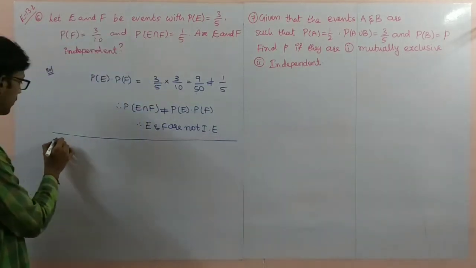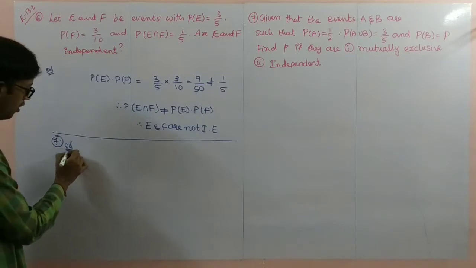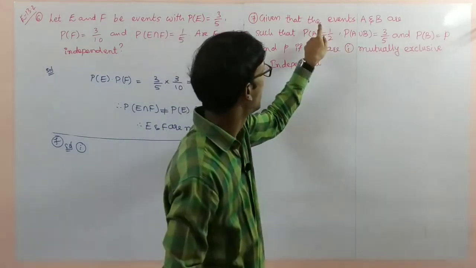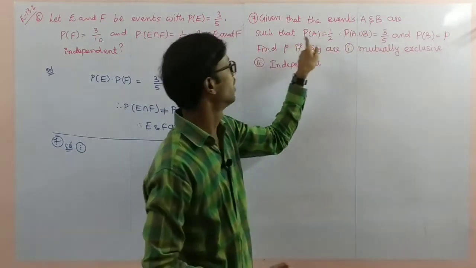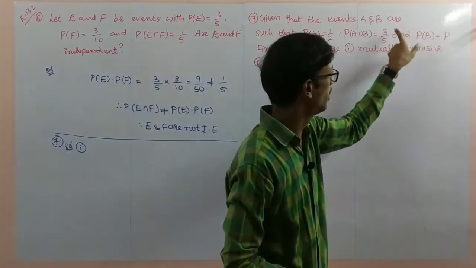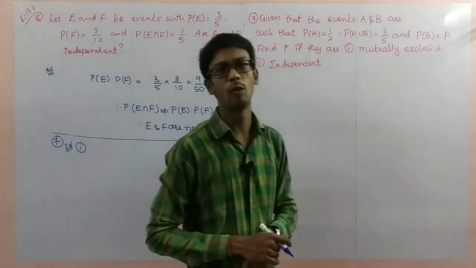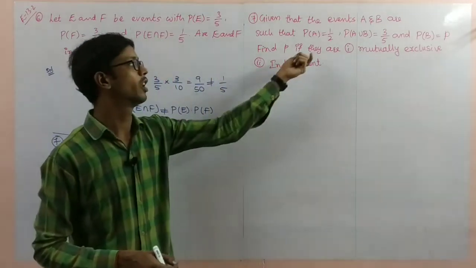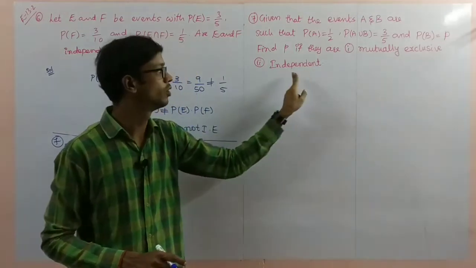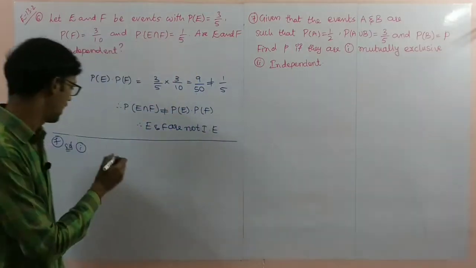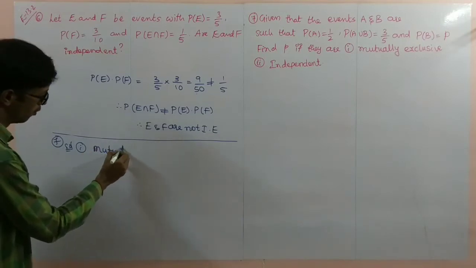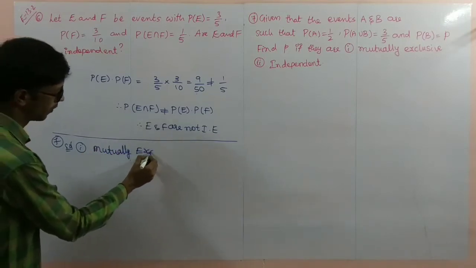Question is, 7th solution. First one, mutually exclusive. They have given the events A and B such that P of A is 1 by 2, P of A union B is 3 by 5, and P of B is equal to p. So that p value we have to find. Two conditions they gave, mutually exclusive and independent. First I'll write mutually exclusive.